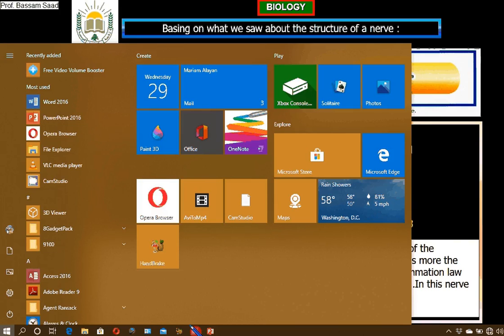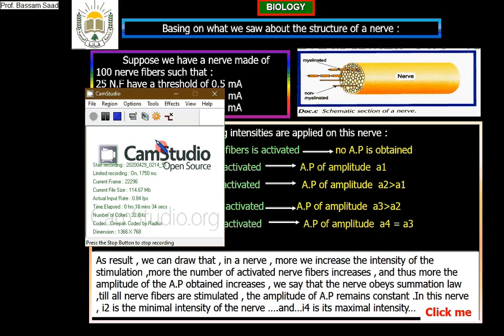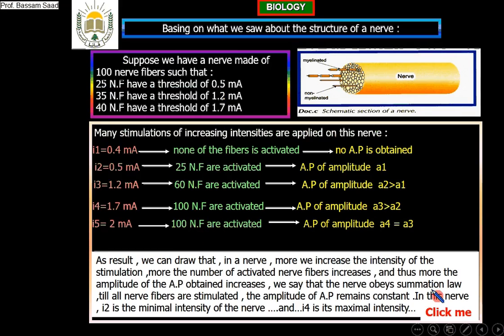Is there any question? Good. I want you to see something. I want you to see this. It is about stimulating the nerve and observing what you will see on the oscilloscope. What I explained here is sufficient for you, but it is better to see the experiment itself for one or two minutes. What is important is, look at this.